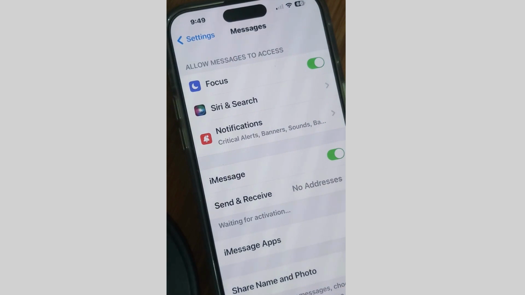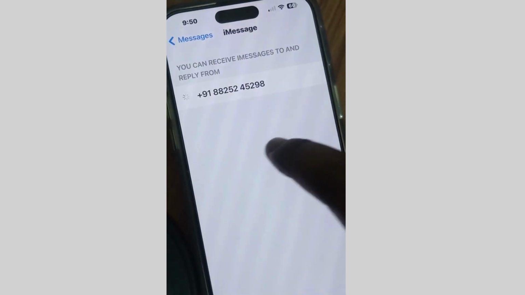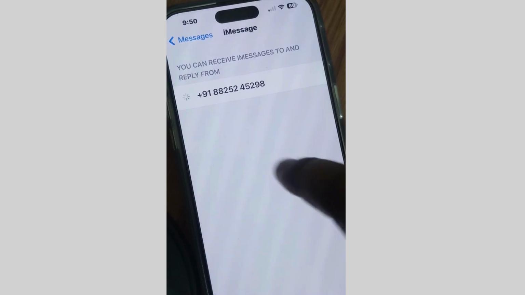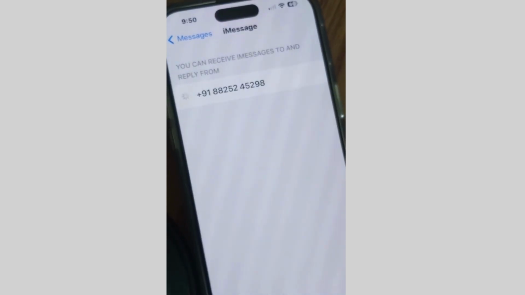The next one is Send and Receive. Tap on it and make sure that no email, Outlook, or any other mail or address is included in this list except your phone number. That's all.